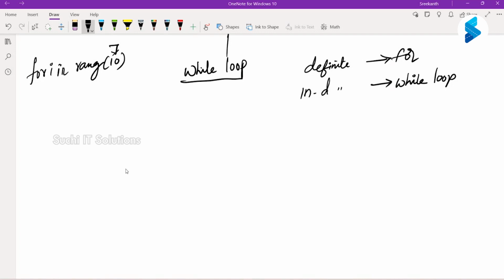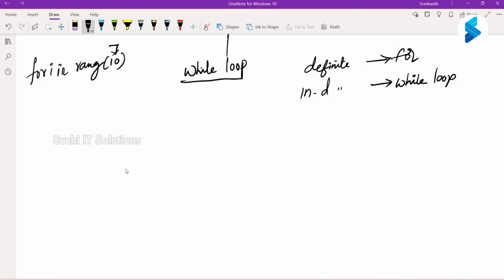So you have two conditions here, right? One, he says take 10 rounds of the ground. Okay, I have to take 10 rounds. Another kind of punishment he can give you is run until I come back. Here you don't know. He can come back by the time you take 1 round, 2 rounds, or 100 rounds. You don't know. And this sort of loop is called a while loop, when you don't know ahead of time how many iterations you have to loop. At the time of the starting of the loop, you don't know how many times you have to loop.